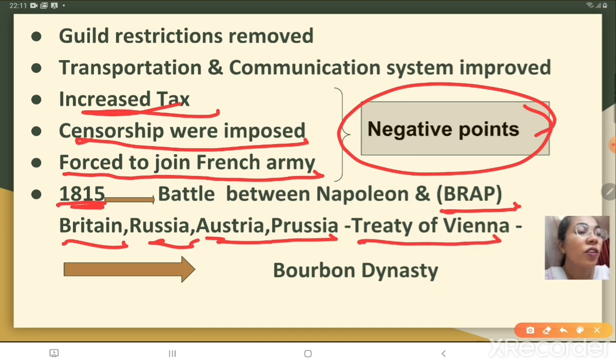As a result of the Treaty of Vienna, Napoleon was overthrown and the Bourbon dynasty was restored. Clear? And after the Treaty of Vienna, after the Bourbon dynasty, the conservatives were brought back, right? And many territories which were annexed by Napoleon were merged into different countries.